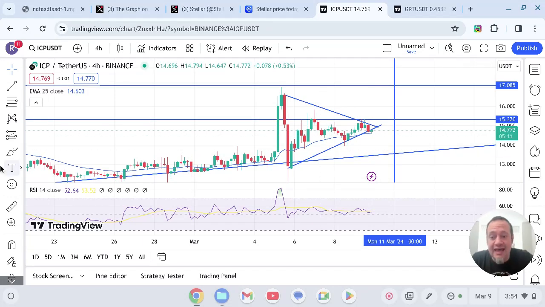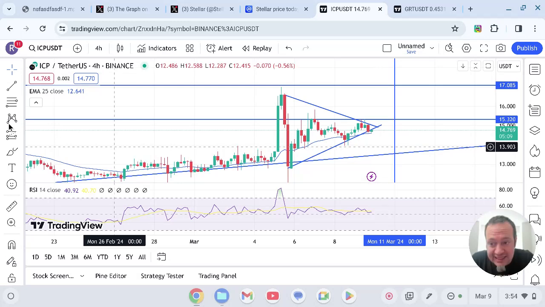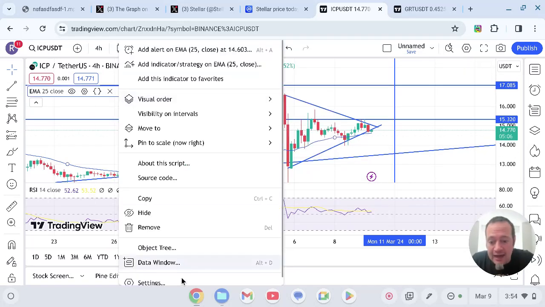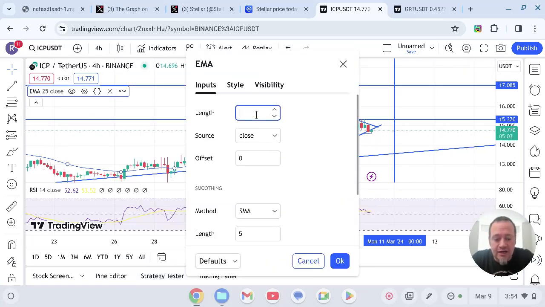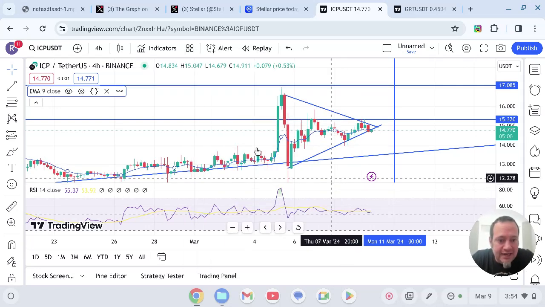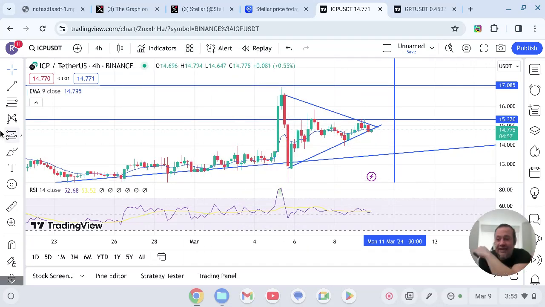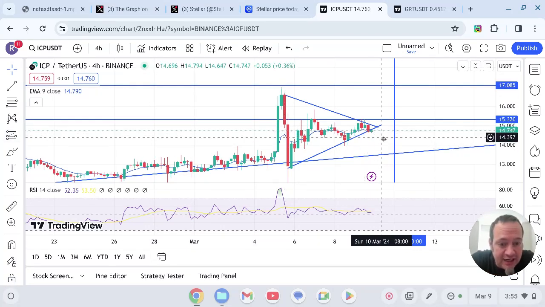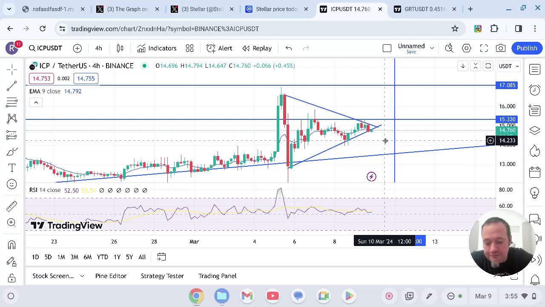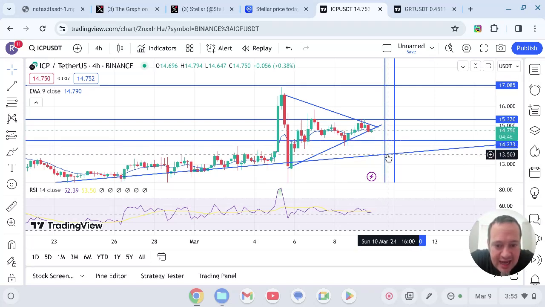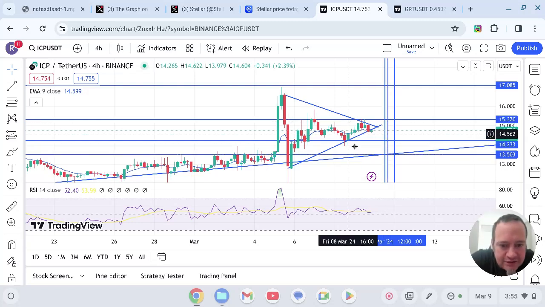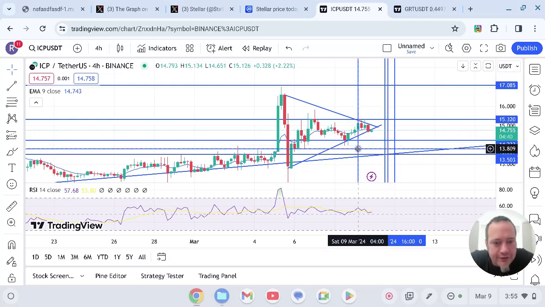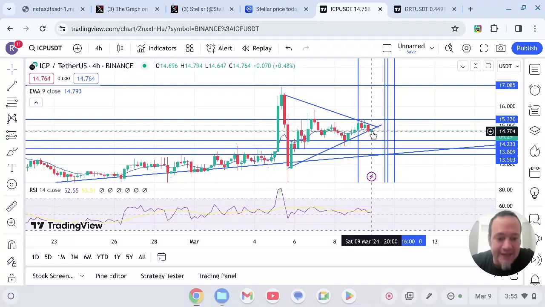We are testing that EMA 25 at 14.60. Now, if we get this EMA 9 out here, this is really going to give us a nice area where our support could be. The EMA 9, yes. So we're below the EMA 9 at 14.79. So if we fail to break above this, there is going to be a move to the downside. 14.22. And then a nice support here at $13.50 up to about $13.80. So I would look somewhere between this area at about $14.23 down to $13.50 as a nice support.